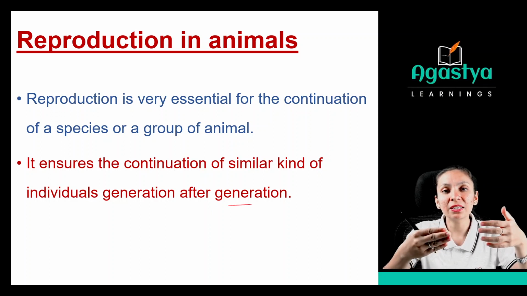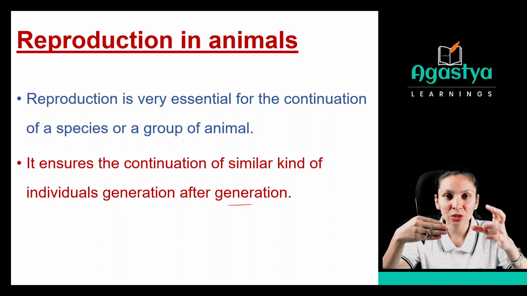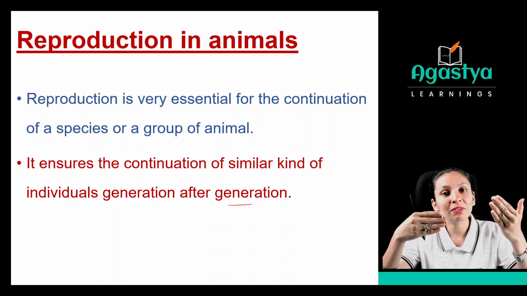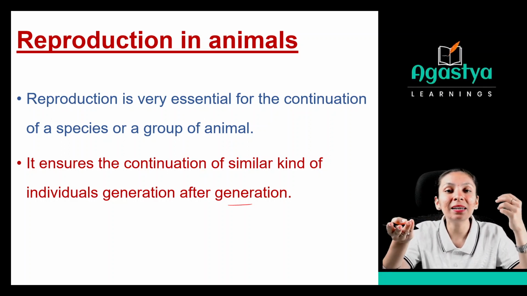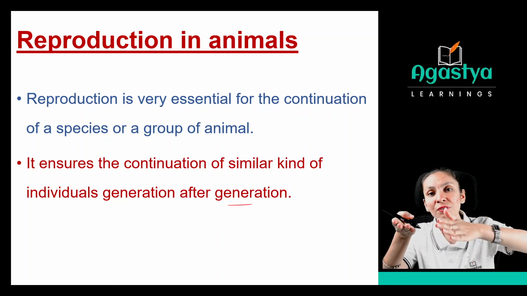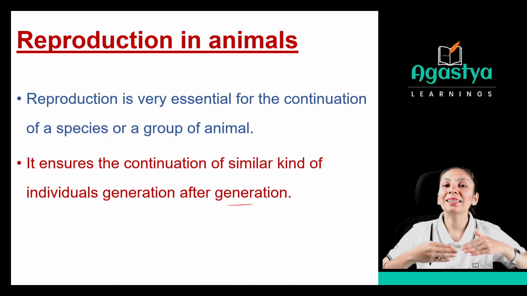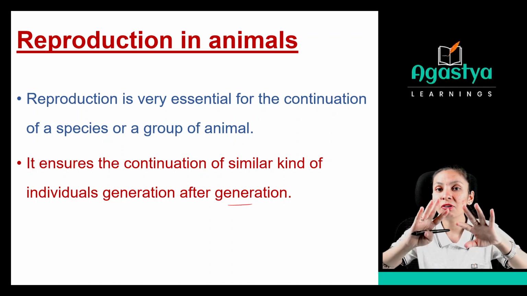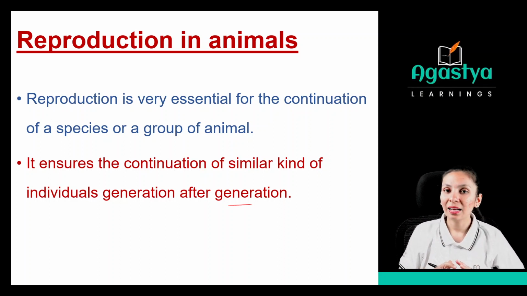So generation after generation, if the first generation has reproduced, now the second generation is ready, right? They will mature and reproduce, and they will produce another animal. Now the third generation will be getting ready for the fourth generation. Just like that, the continuation goes on and we will have the same species of that animal on the earth. Clear?